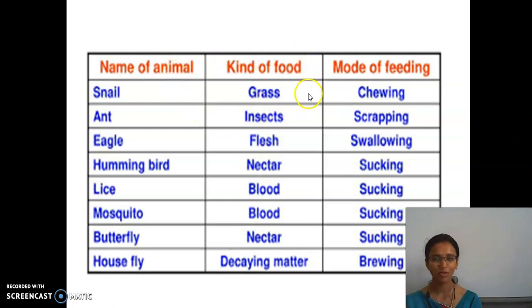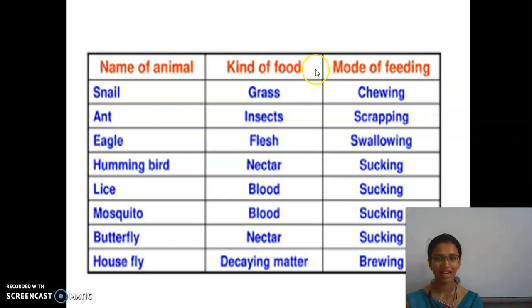First, snail. What do snails eat? Snails eat grass. What is the mode of feeding in them? Chewing. That is the physical process that takes place in the mouth. Chewing is nothing but a physical work done in the mouth. How to do chewing? Show me. Do chewing. Okay. Then ant. What do they eat? Insects. What is the mode of feeding in them? Scraping. Scraping is nothing but rubbing a layer.